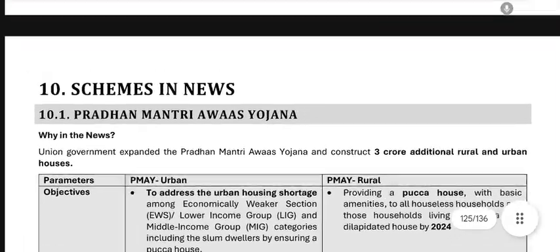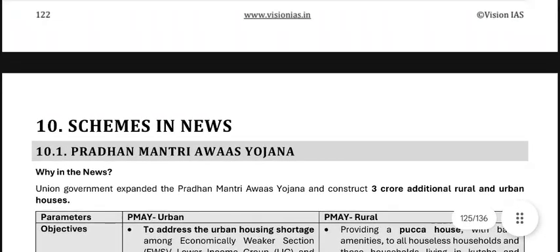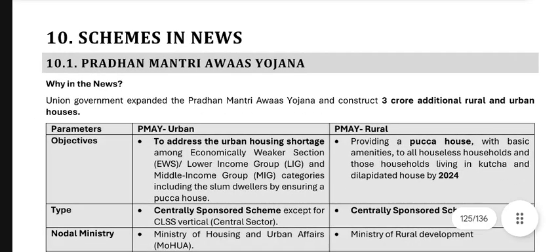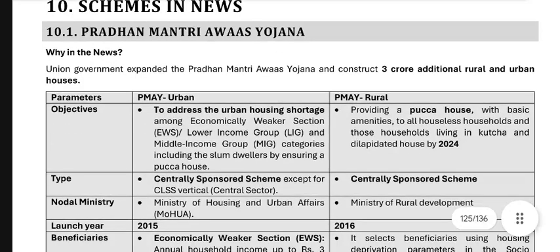So next, നമ്മൾ സംസാരിക്കാൻ പോകുന്നത് സ്കീംസ് ഇൻ ന്യൂസിനെ കുറിച്ചാണ്. പ്രധാനമന്ത്രി ആവാസ് യോജന. The Union government expanded the പ്രധാനമന്ത്രി ആവാസ് യോജന to construct 3 crore additional rural and urban houses. Okay, parameters, objectives എന്ന് പറയുന്നത് PMAY to address urban housing shortage among economically weaker sections, EWS, lower income group, LIG, and middle income group, MIG categories, including the slum dwellers by ensuring a Pakka house.